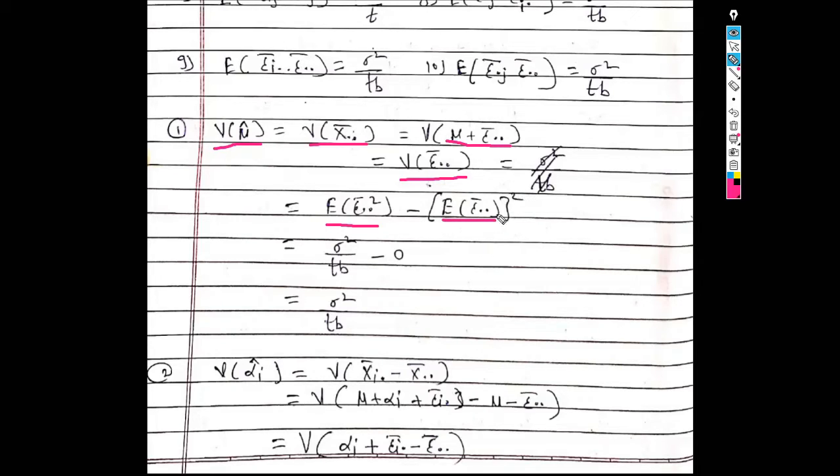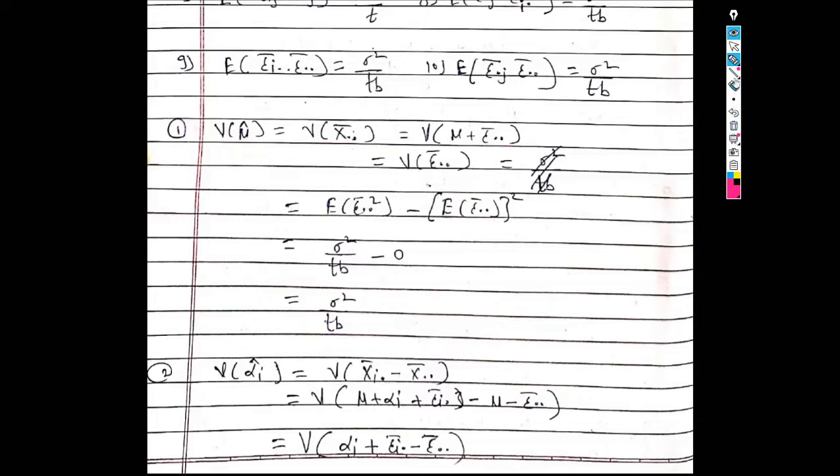Now we know that the expected value of epsilon dot dot bar is 0, and the expected value of epsilon dot dot bar square is sigma square upon t into b. So we get the variance of mu hat as sigma square upon t into b.